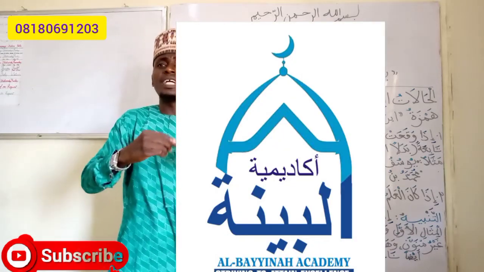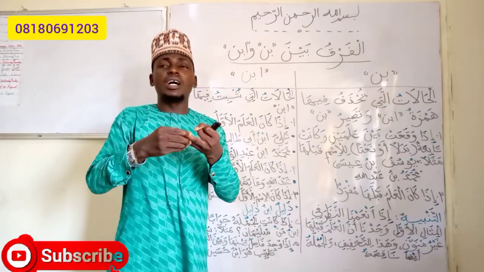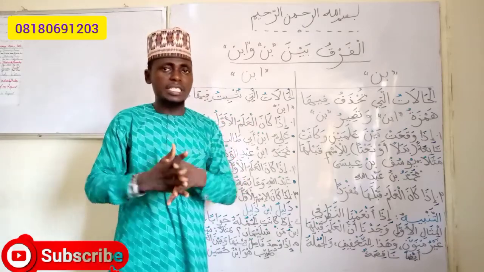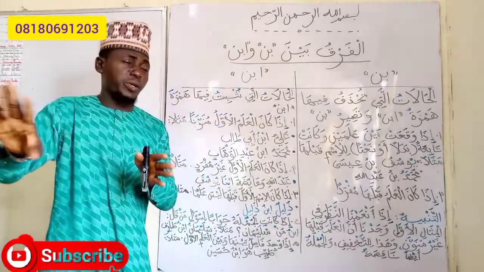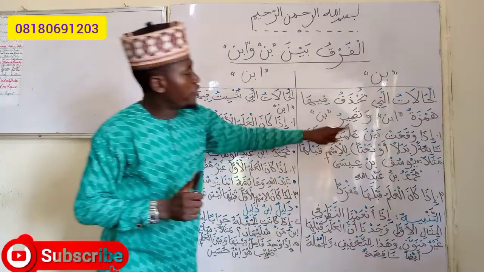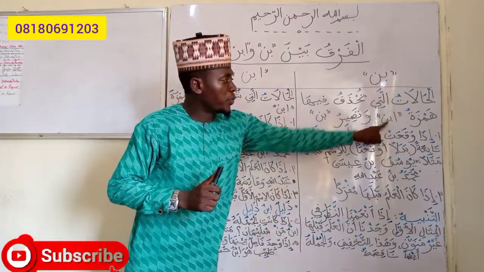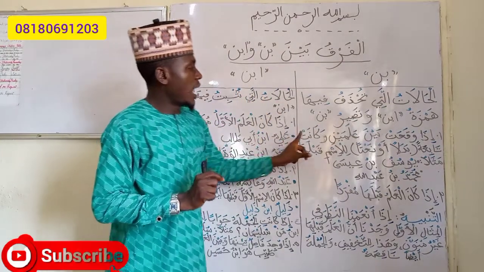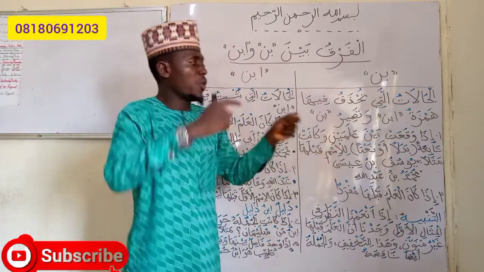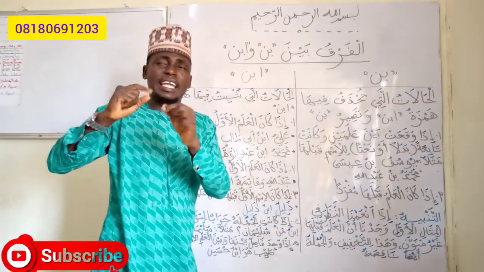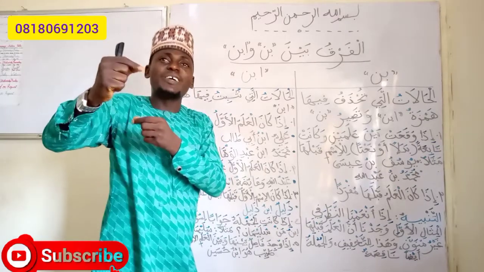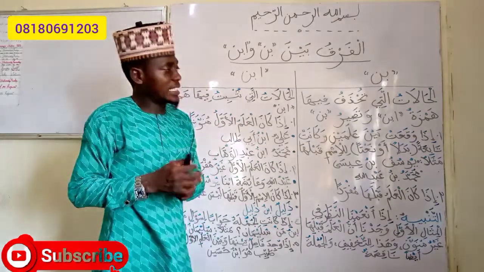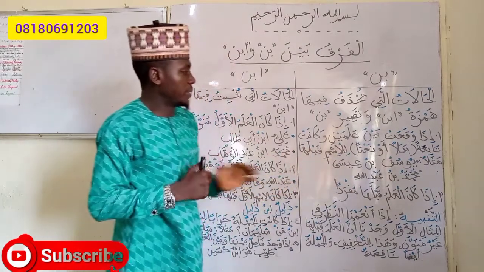We have examples of tabi'a. One of them is an-na'at. We have atf. We have atful bayan. We have al-badal, and we have tawkid. These are tawabi'. But that's not where we're going for today. Now, if the term ibnu falls between two proper nouns, two names of a person, and the term ibnu also follows that name, that is, it is buttressing that name. It is not standing on its own, but it's giving more meaning to that name in question. Masal, we will understand better now.